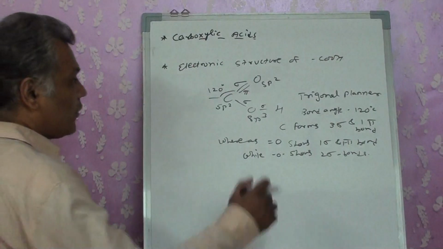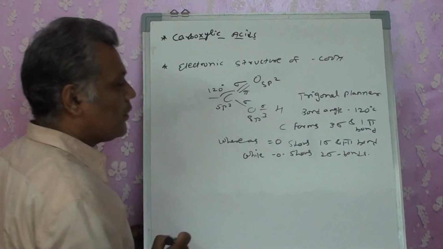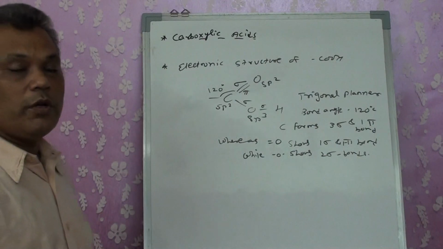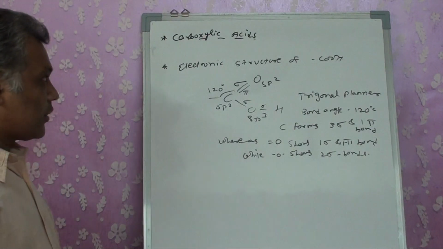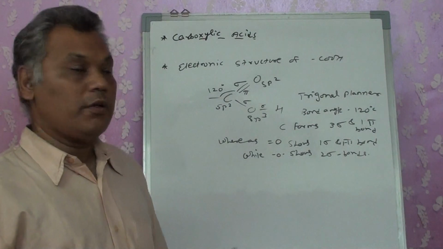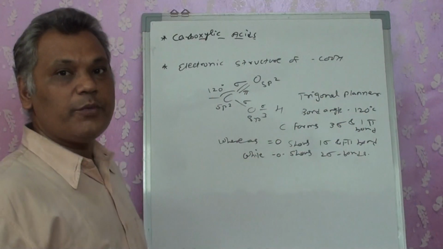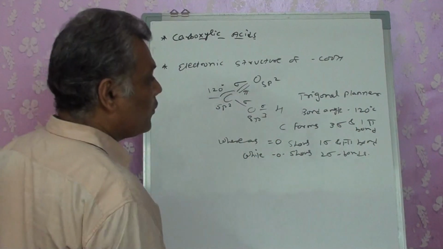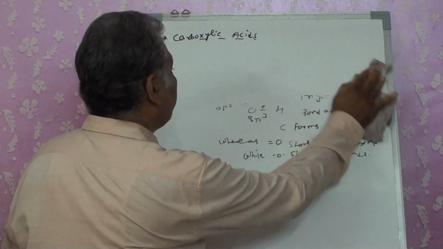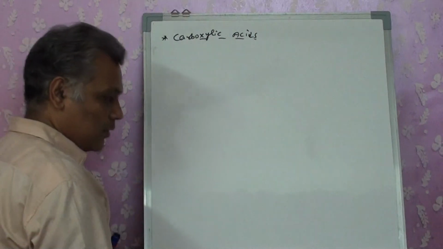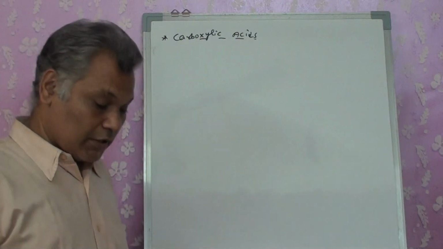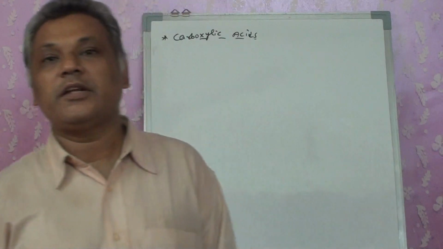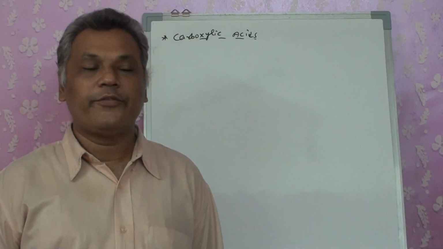Because of this, this group is a very strongly bonded compound. So that's the electronic structure. Is it clear to everyone? These are the objective questions that will be there for us. We have to remember that objective questions can be there, about 50% of them as multiple choice questions. We study the electronic structure for each and every functional group, and each functional group shows something different.